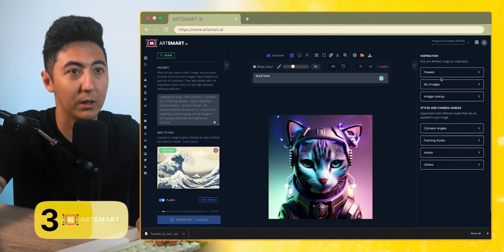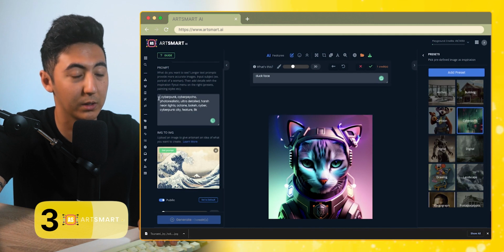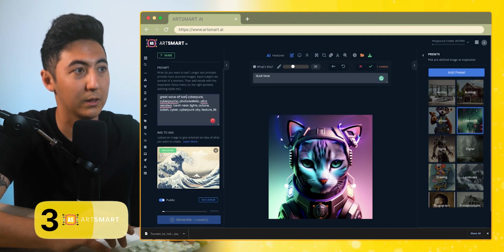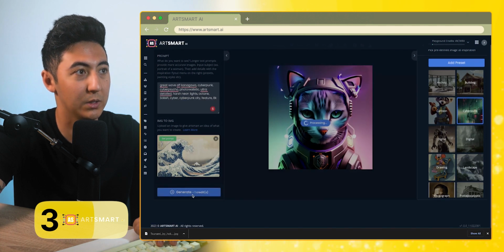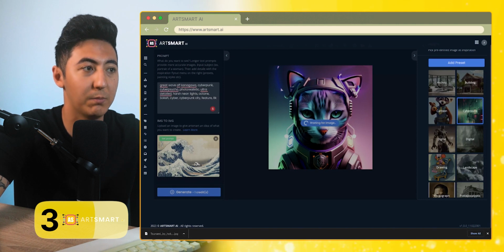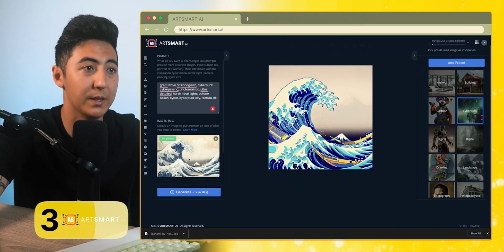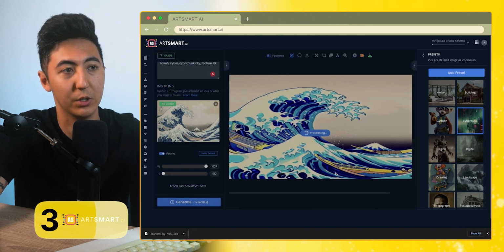And if we go here, I'm going to go to presets, and I'm just going to have more of a cyberpunk aesthetic. So Great Wave off Kanagawa, and then we're going to click cyberpunk, and let's generate the image. So when we do the image to image, it's going to try to recreate the image as close as possible to the original while still adding in the specific features that we're looking for. Didn't really like how that one came out, so I'm just going to generate it again.